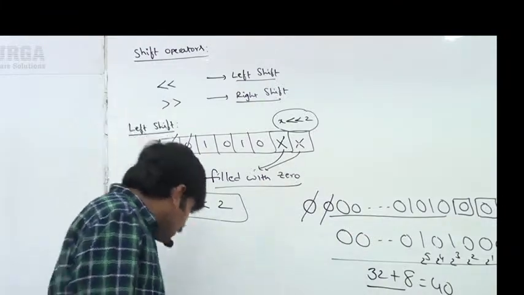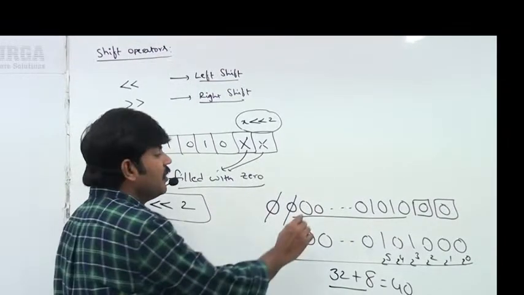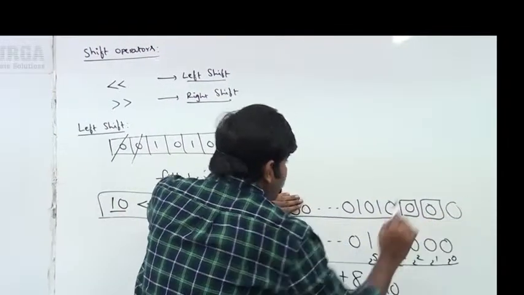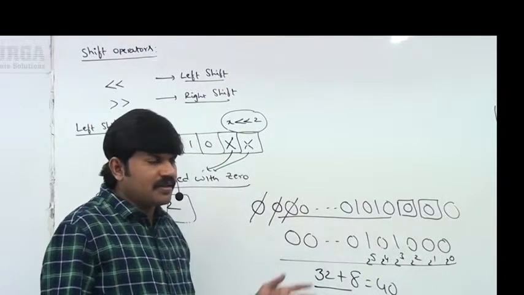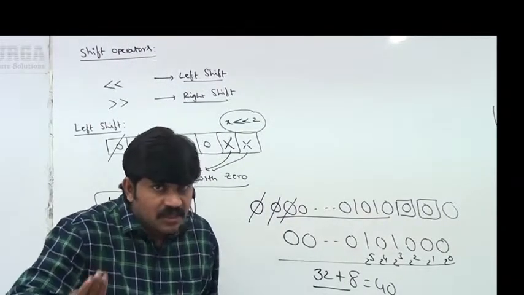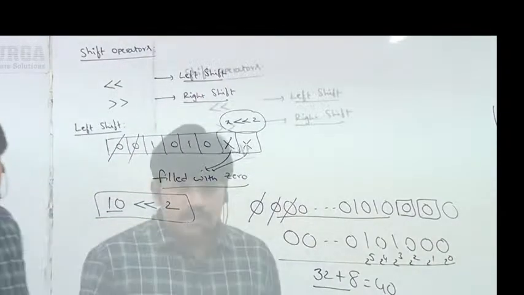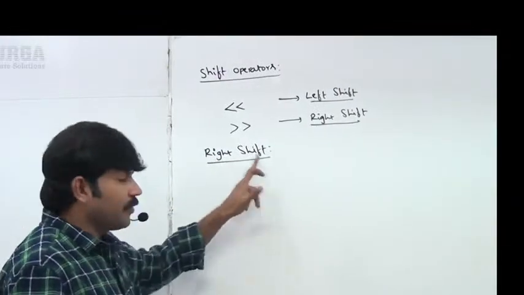If you move 3 cells to the right hand side, 3 cells to the left hand side, the third bit also will be gone, and one more 0 will be added. Are you getting it? Based on that, you can practice multiple examples. Up to this, clear? Not required to keep any explanation, right? Now I will go for the right shift operator.